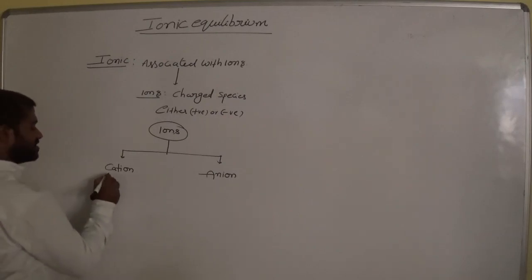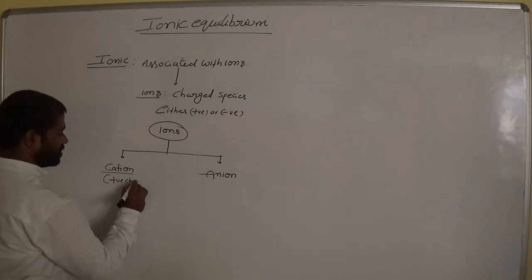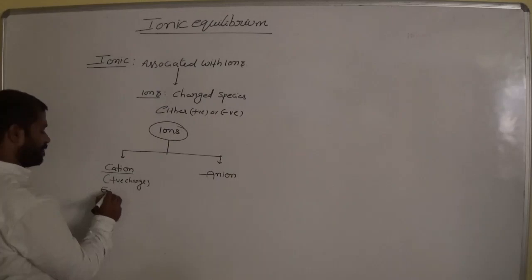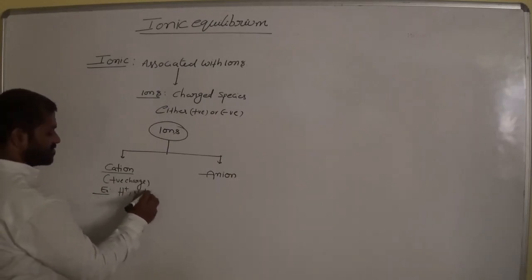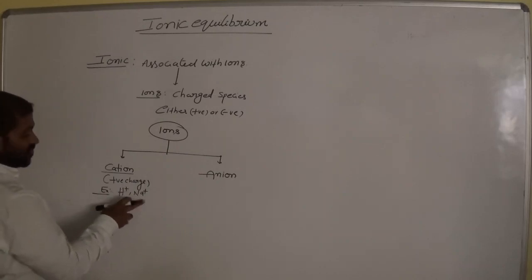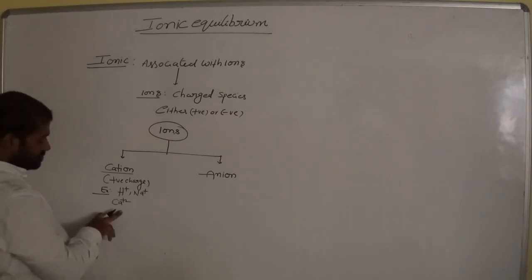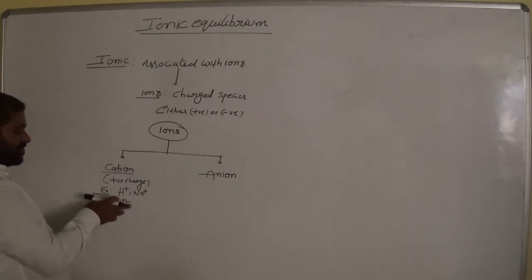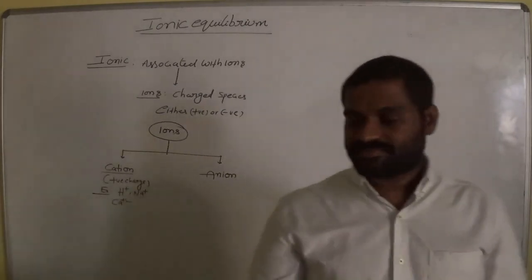Cation means which carries positive charge. Example, H plus, Na plus. What is the charge here? Plus 1. What is the charge here? Na plus 1. And Ca plus 2. What is the charge here? Plus 2. So finally, cations mean the ion which possesses positive charge. Is it clear?